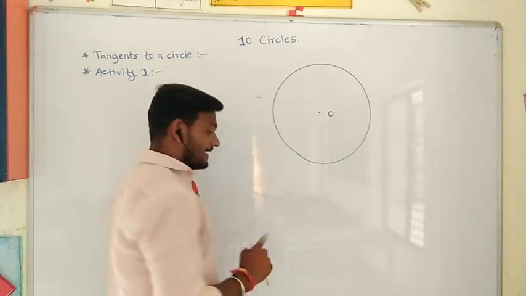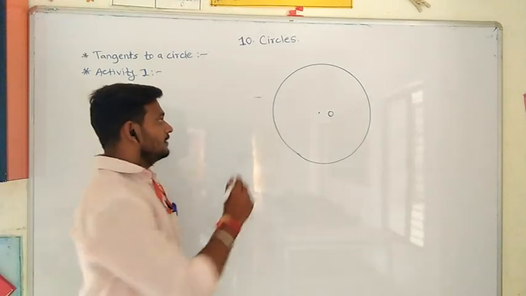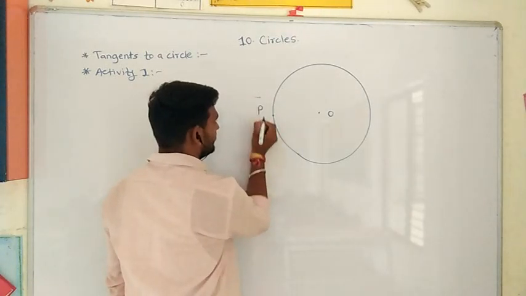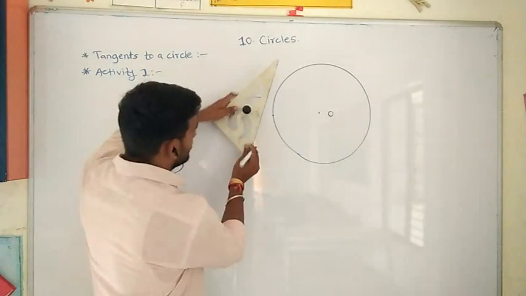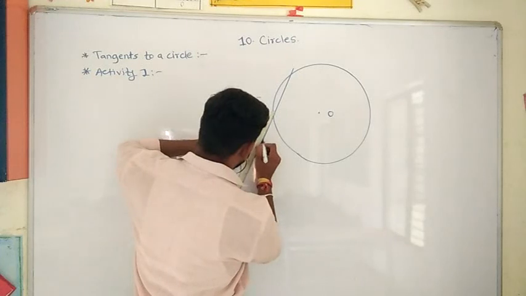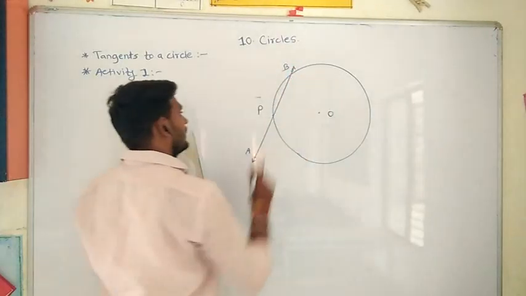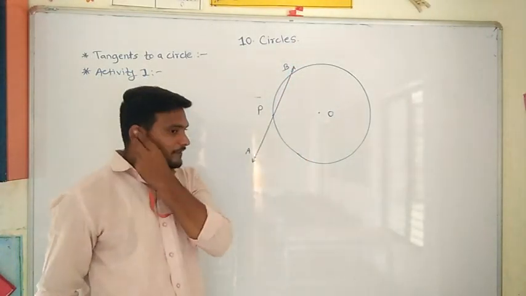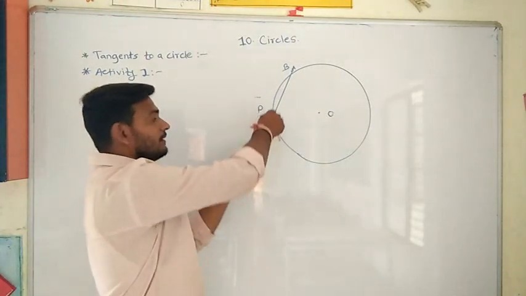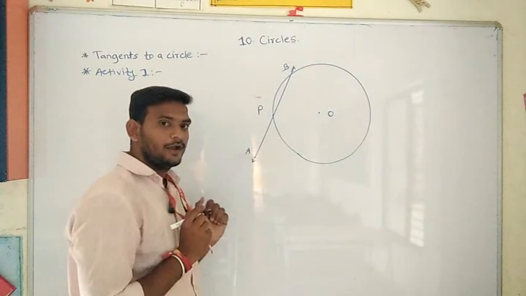Then after this, take another straight wire and fix that wire at a point P on the circle. Suppose this is the wire AB. We have to fix this wire AB on the circle at a point P. This wire AB can rotate about the point P.